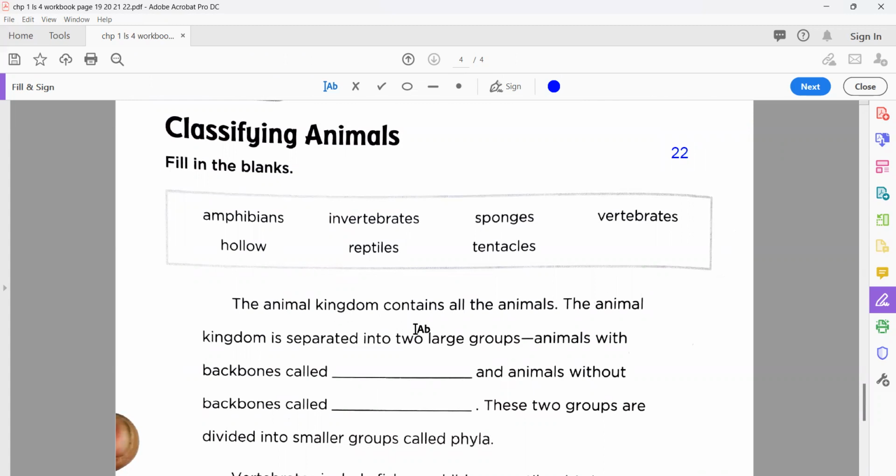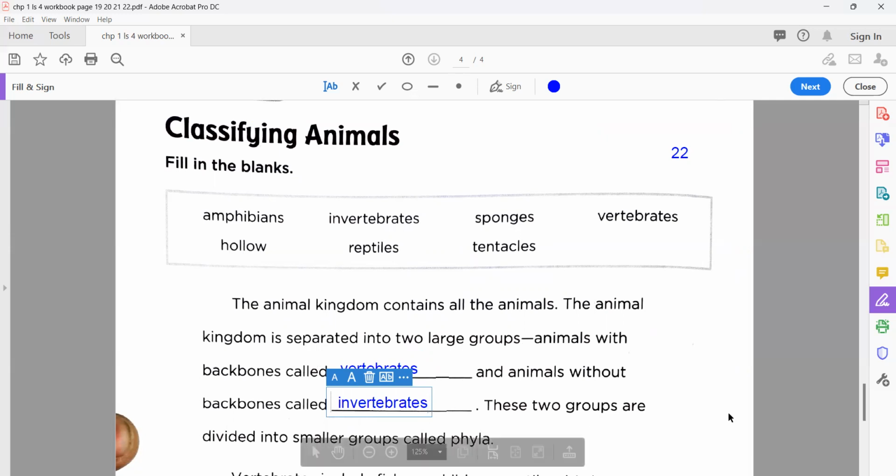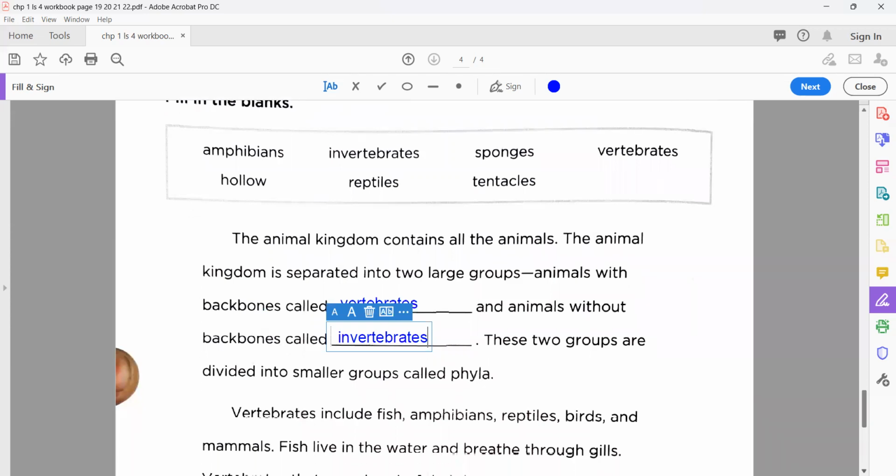The animal kingdom contains all the animals. The animal kingdom is separated into two large groups. You know very well. Animals with bones, what do we call them? They have a backbone. So what do we call them? Vertebrates. And animals without a backbone. Very nice. Well done, my dear. Invertebrates. Okay.